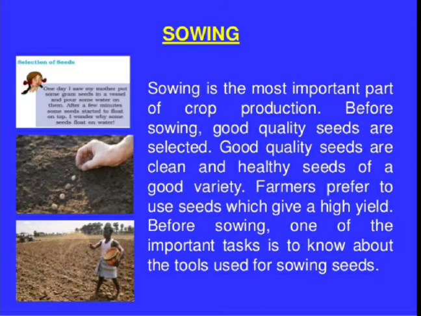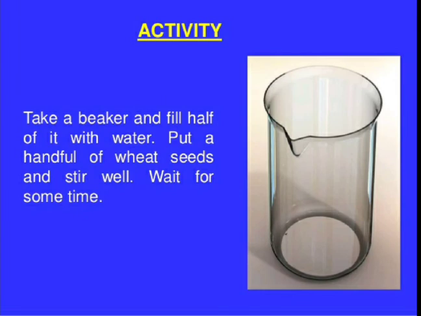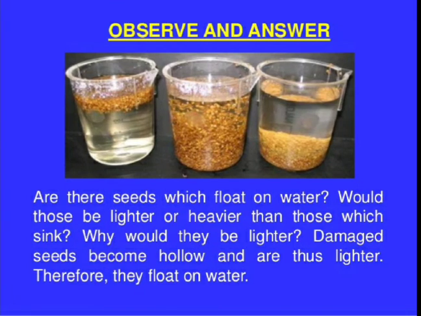Okay, now how can they select a good variety or good quality of seeds? For that, you can take this activity to understand how they select good quality seeds. Take a beaker and fill half of it with water, put in a handful of wheat seeds and stir well, then wait for some time. What you will observe is that few seeds will float on water and few seeds will settle down at the bottom.